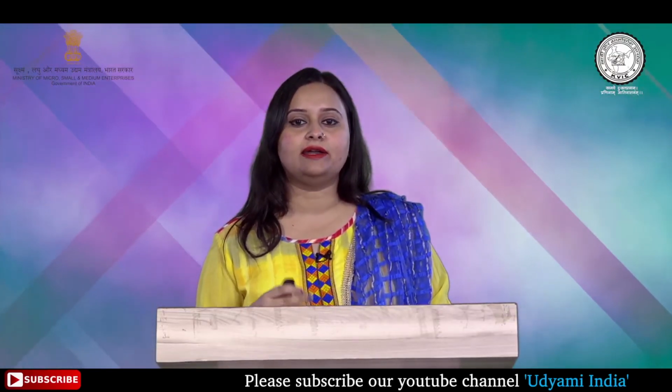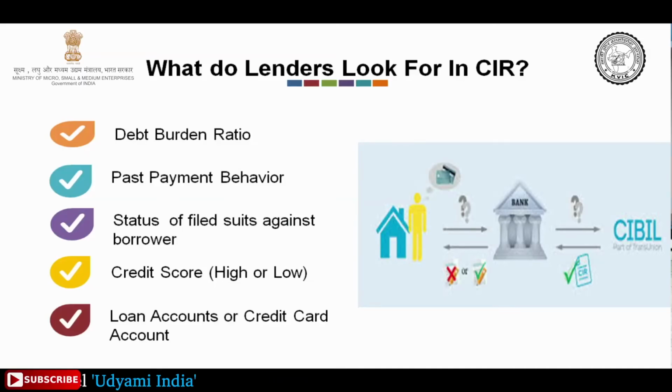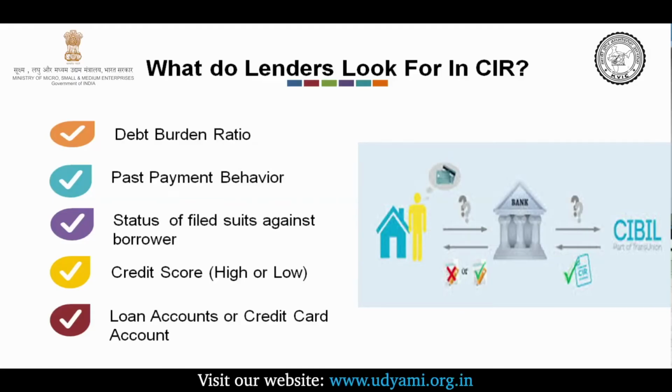Now, what do lenders look for in a CIR? They usually look for the debt burden ratio, past payment behavior, status of filed suits against the borrower, and then it also sees whether the credit score is high or low, and the last one is the loan accounts and the credit card accounts.